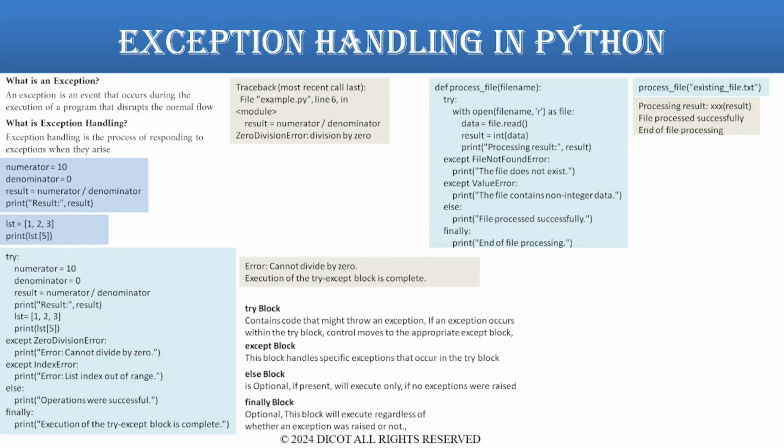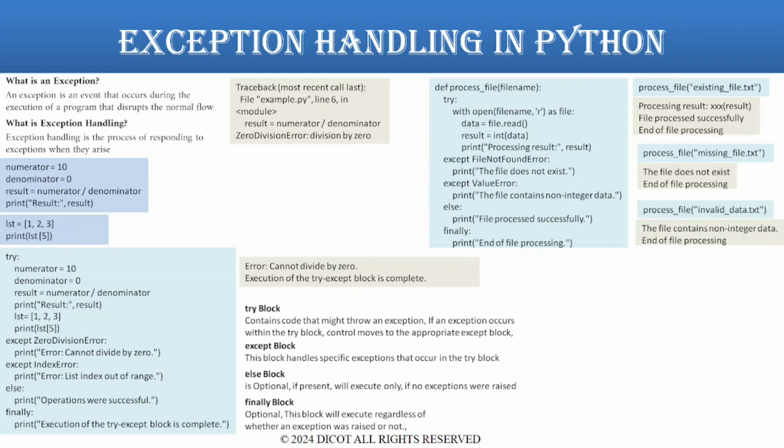In second case, function process_file is invoked with file name missing_file.txt. In this case, file does not exist. The output is the file does not exist. End of file processing.